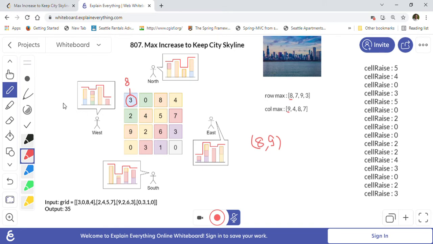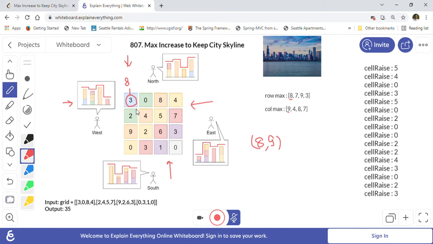So even if we look from west, we will still see 8 here, right? Previously we used to see this 8. If we are looking from north, then we will see 9 here, right? Because after 8, 9 is the highest. So we used to see 9 and still we are seeing 9, right? So it's not changing the view. On east also, if we are seeing, we will see 8 here, right, from east side. So again we are not changing the skyline view. And if we are seeing from south, from this one, then we will see 9, right, that we used to see. So we did not change the skyline view basically, right?